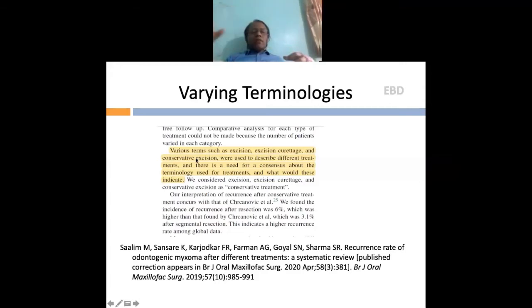These are the kinds of terminologies which have been used in the literature, and then we finally decided to consider all three, excision, curettage, and conservative excision, as conservative treatment, because our comparator groups were conservative and radical treatment. So you may experience something like that, and when you have this kind of experience, always put it on paper so that it shows that you have done thorough work.